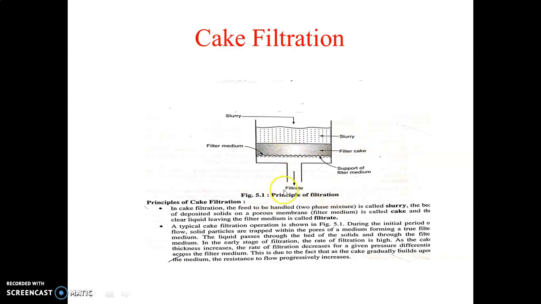This is actually a figure which illustrates the filtration process. This part is called slurry, that means solid liquid mixture. The bed of deposited solid is on the porous membrane. This part is called the filter medium.